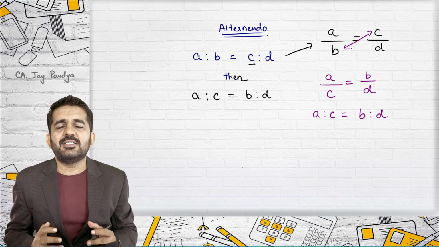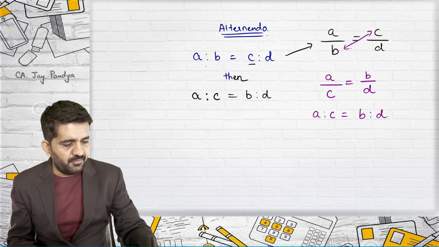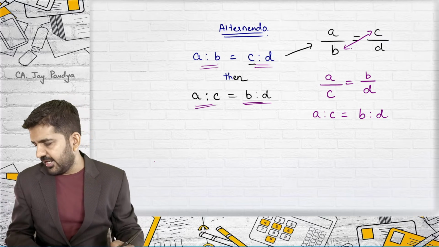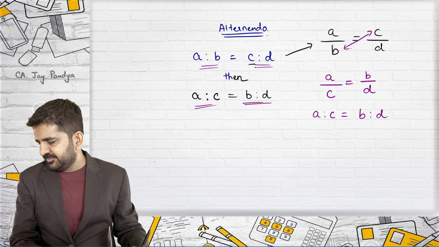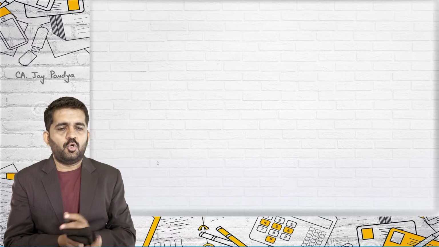Now you will say, sir, these rules are very simple. Yes, but it is given a name: if this is written, you can write this, and that is nothing but alternando. Third is componendo.